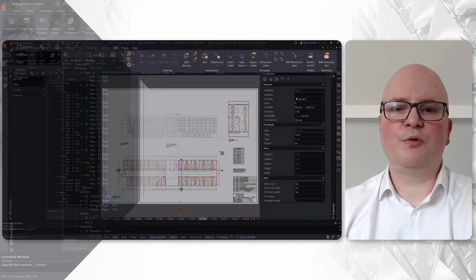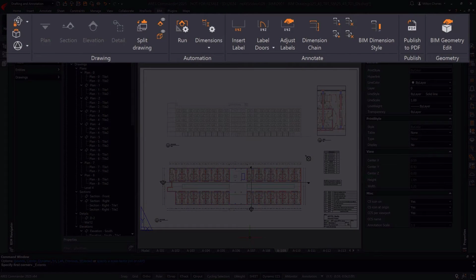And in version 2025, new features have been introduced. We will see some of them in the demo just after. But for now, Niknaz, let's recap the key benefits for each type of user.